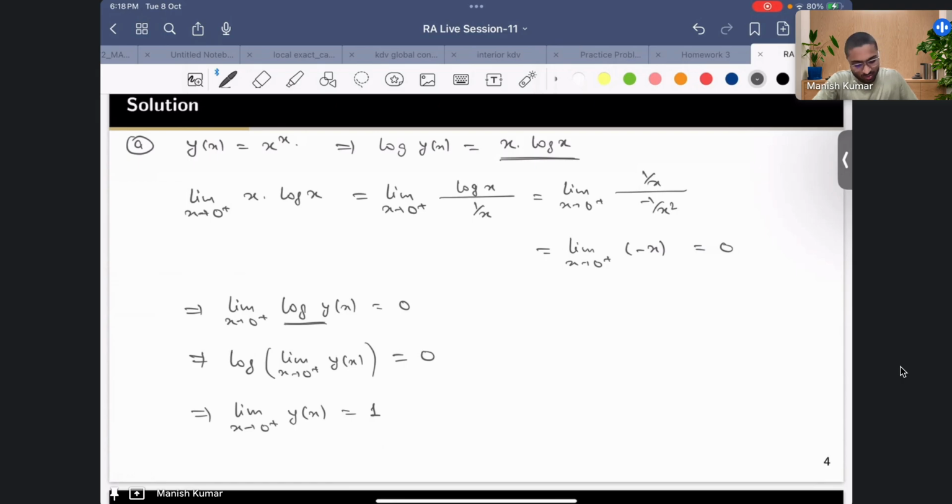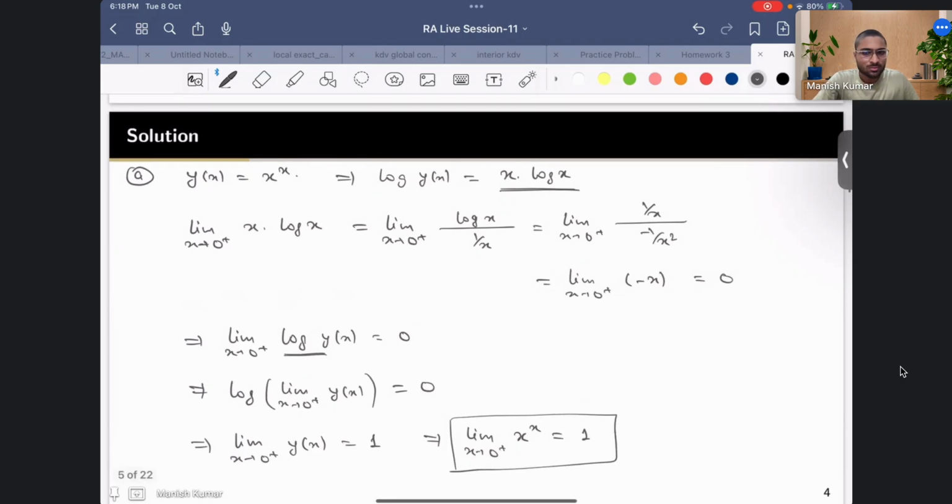So this is how you can say that the limit x going to 0 plus of x raised to the power x is 1. This is how you get the answer. So whenever you have x in the power, you can take the log and then try to deal with it.